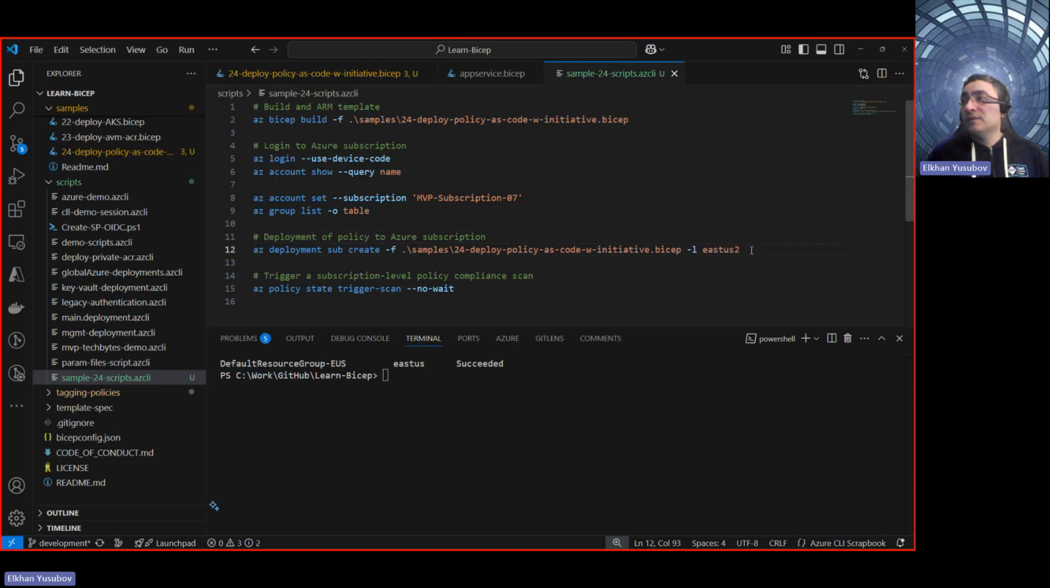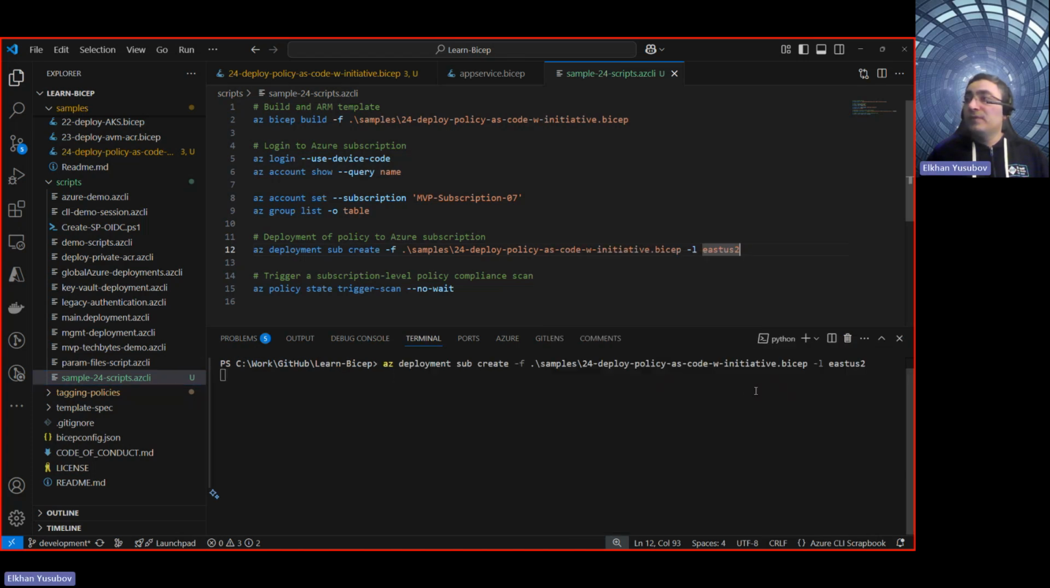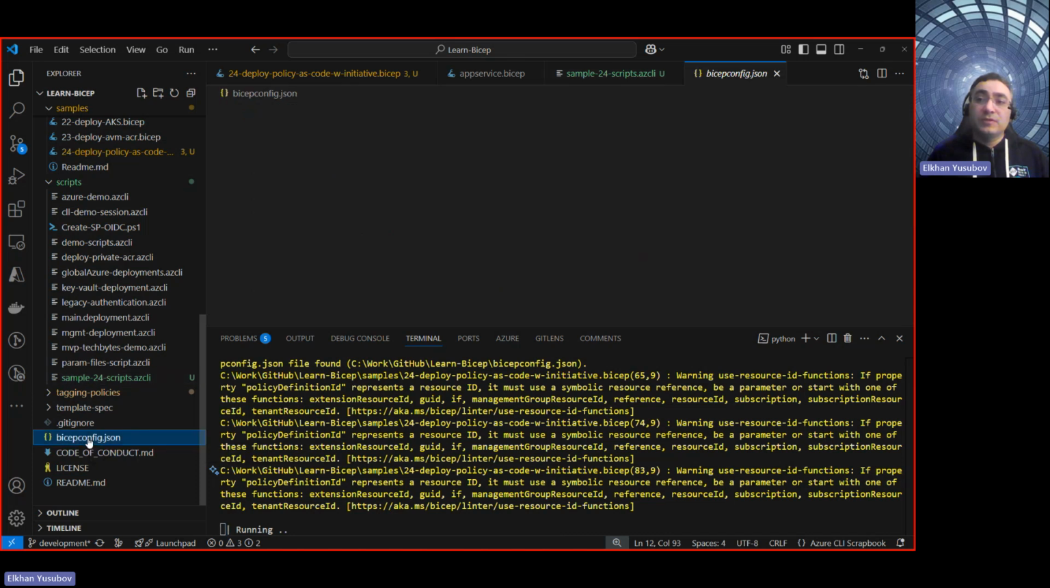So I'm going to right click here, and I don't want to fat finger that. So that execution should start. So it started. I don't know if it's visible to you or not. These yellow things that you see are basically coming from my Bicep config JSON. It is located here